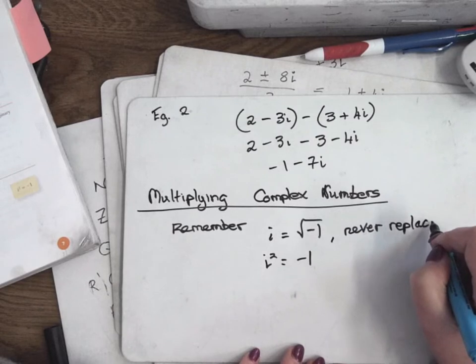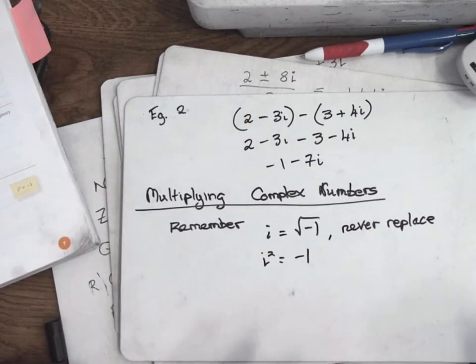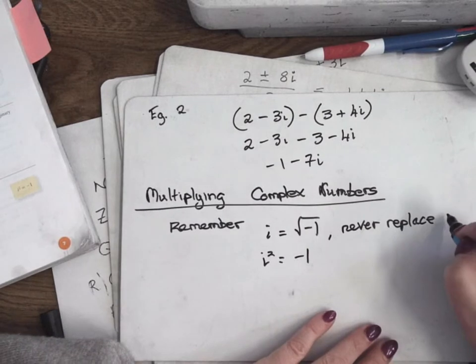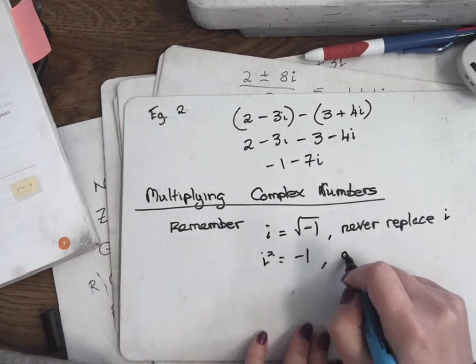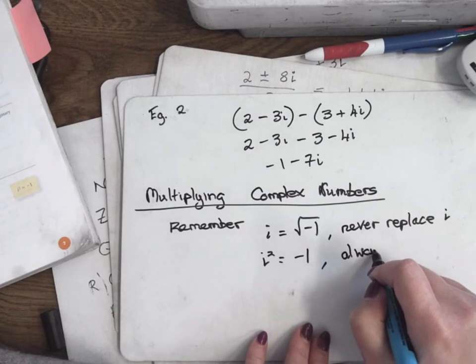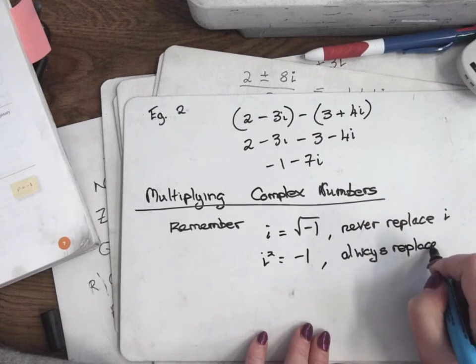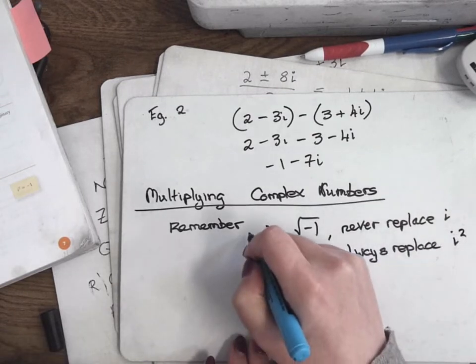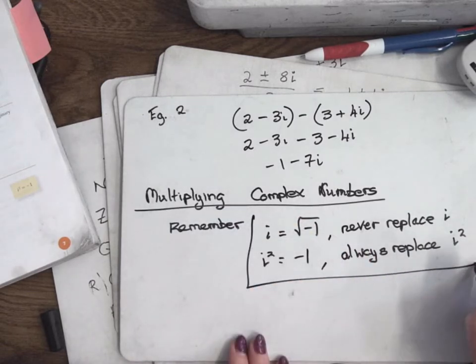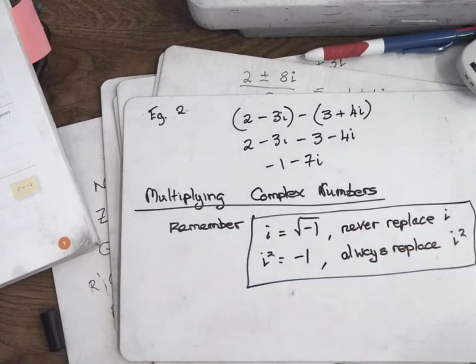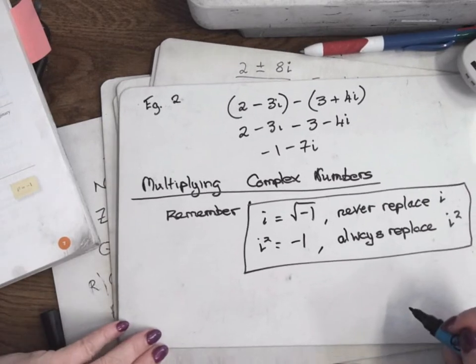So never replace i. If you have an i in the equation, never replace it with the square root of minus 1. There's no point. Always replace i squared. The minute you see an i squared, you replace it with minus 1. When we're multiplying complex numbers, an i squared is going to pop up, and you always replace it with minus 1. Never replace i, because there's no benefit, but replacing i squared with minus 1 will simplify things for you.